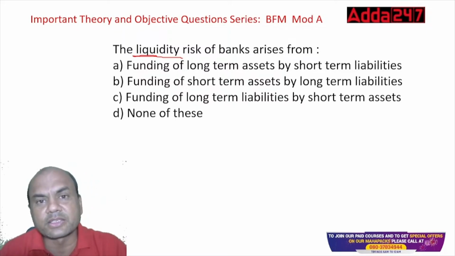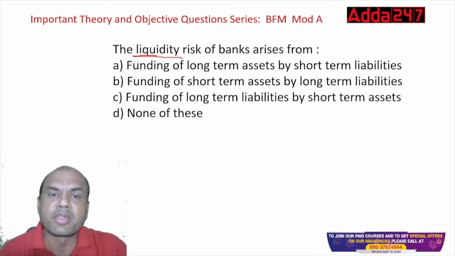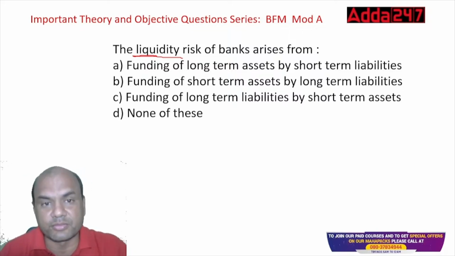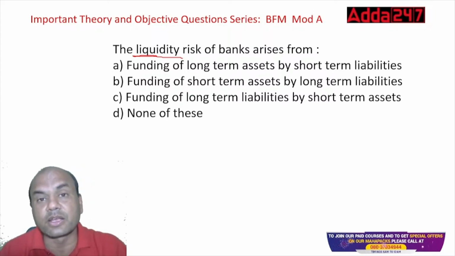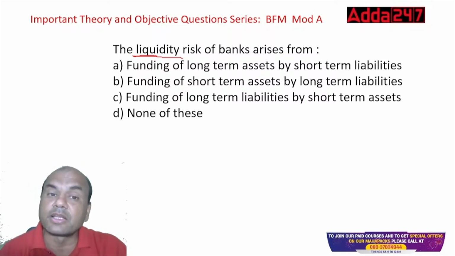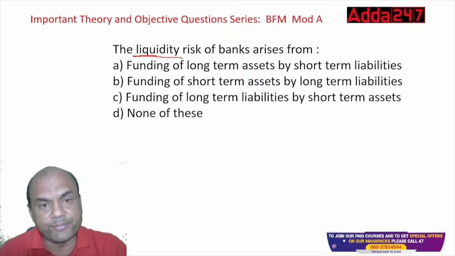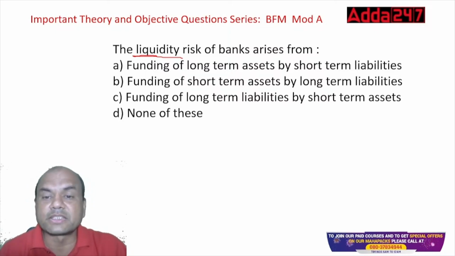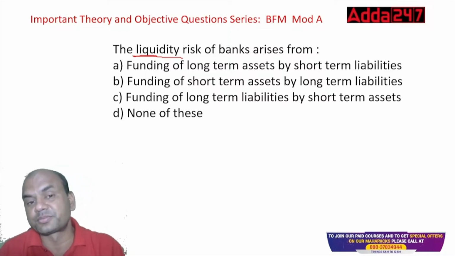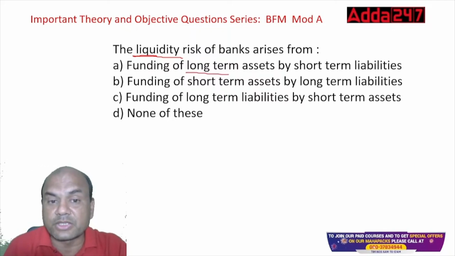That is a liquidity risk. Same thing with banks. The bank has to pay some bond holder, and at that time the bank doesn't have the money. That is the liquidity risk. If some depositor comes for withdrawal and the bank doesn't have money, that is a liquidity risk. So this liquidity risk of the bank arises from, number one, funding of long-term assets by short-term liabilities.